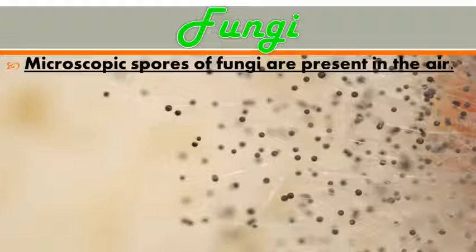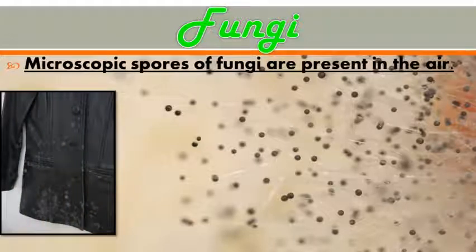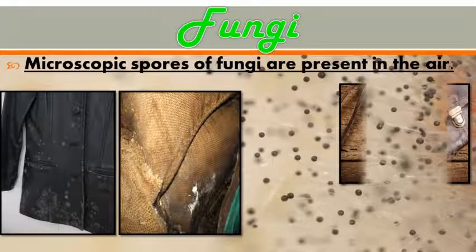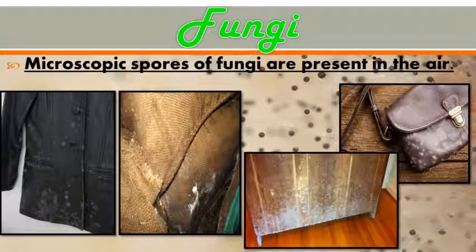These very small microscopic fungi are present in the air, and if there is sufficient moisture, spores germinate on cotton fabric, gunny bags, leather, wooden items, etc. That means these microscopic spores of fungi grow if there is sufficient moisture present in the air. They grow on items like leather bags, gunny bags, and wooden items, etc.